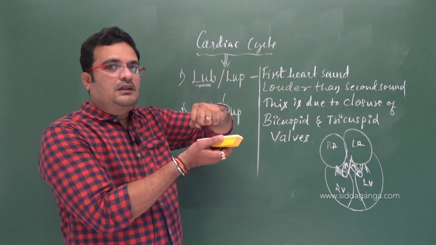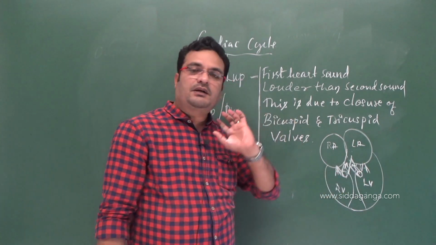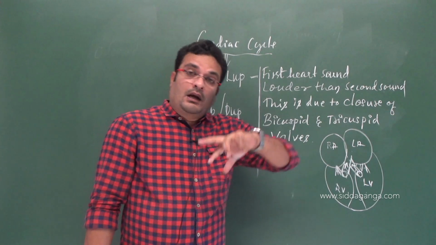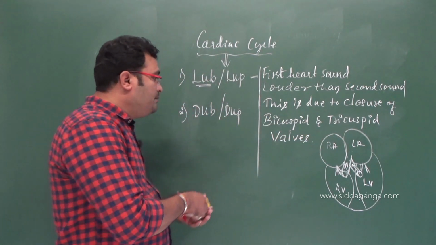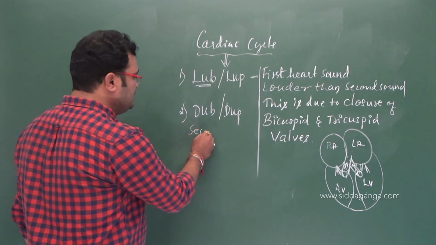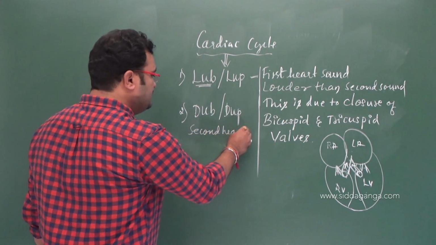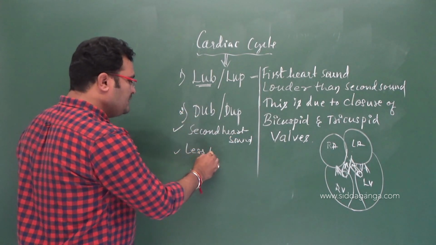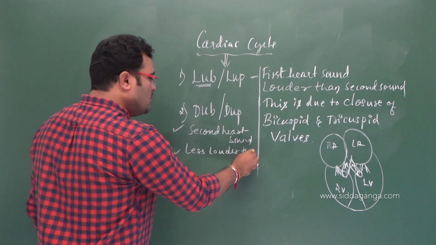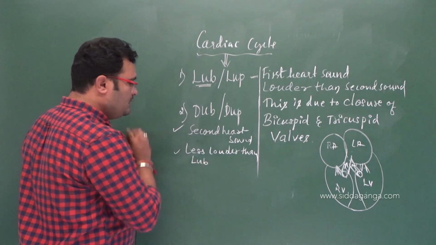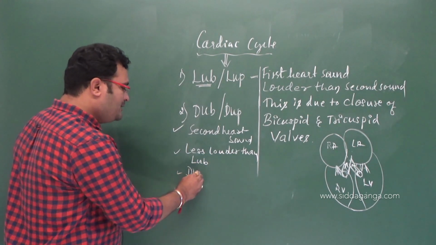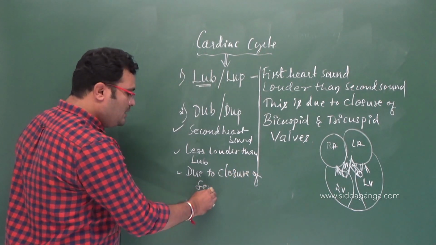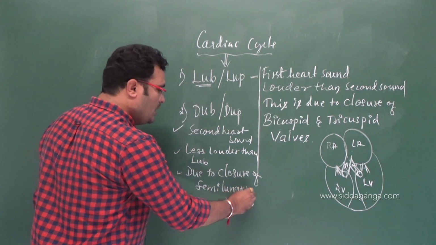So the closing of these bicuspid and tricuspid valves leads to a sound that is called lub. And the second heart sound is called dub. Note down this, second heart sound, and less loud than lub. Yes, less loud than lub, and it is produced due to closure of semilunar valves.